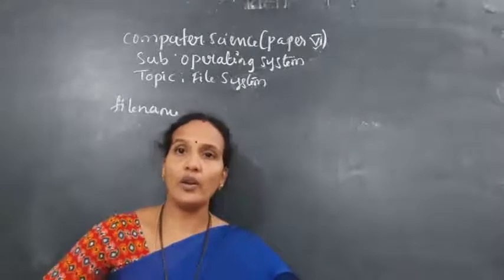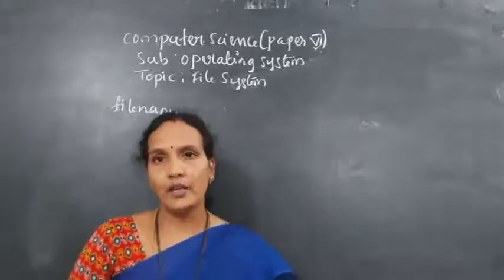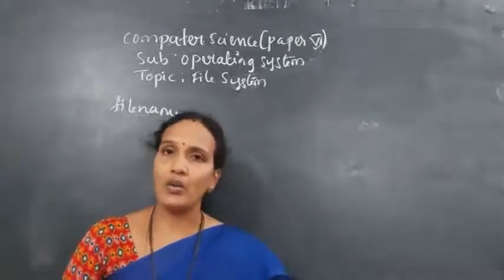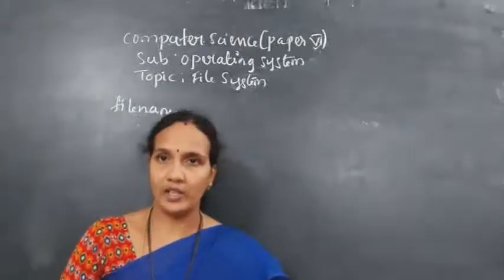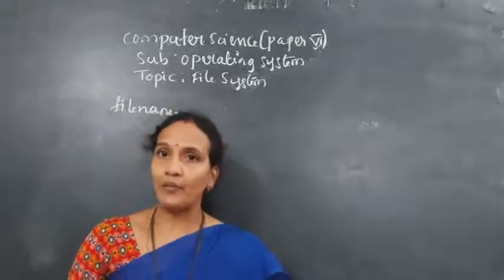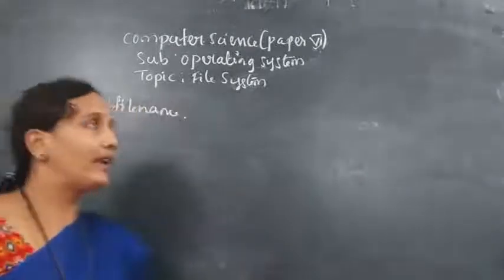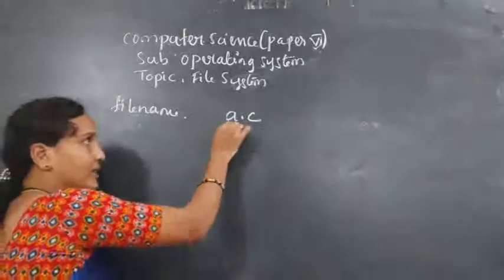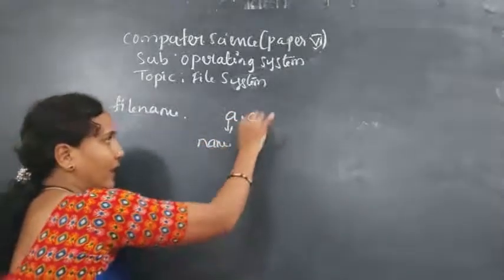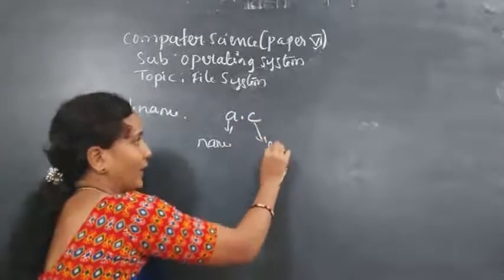And according to the rules, every file should have a file extension. Name of the file and the file extension. For example, if you give a.c, a is the name of the file and .c is the file format.